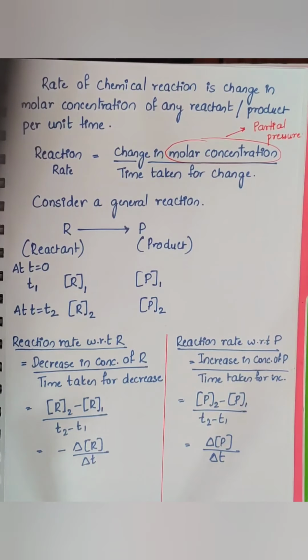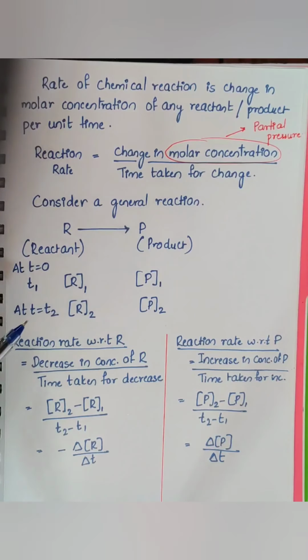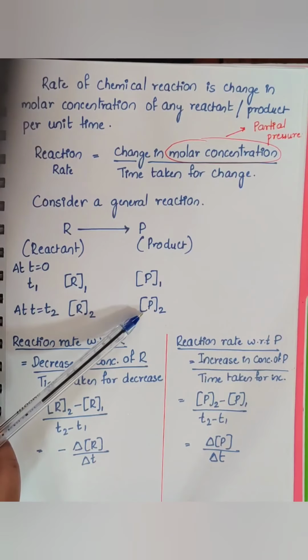So at time t equal to 0, when the reaction has not yet started, I'll take it as T1. Concentration of the reactant is R1, product concentration is P1. At time T2, that is after some time interval, concentration of the reactant is R2, concentration of the product is P2.